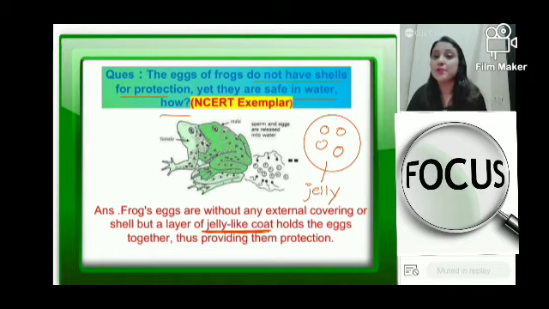And yes, most importantly, these eggs are very bad to taste. Not that I have tasted, but it has been told, because other animals who come to eat these eggs don't find it palatable. तो ये लोग खाते नहीं है. Other big fishes या other animals which stay in water, they actually try to feed upon these eggs, but they are not good to taste. That jelly-like substance is very bad to taste. तो थोड़ा सा भी वो ले लेते हैं ना तो वो ऐसे चले जाते हैं because they don't like the taste of it, right? So that is how protection is provided to the eggs of the frog. So this is all about external fertilization in frog. Is everyone clear? Everyone in the class is clear?